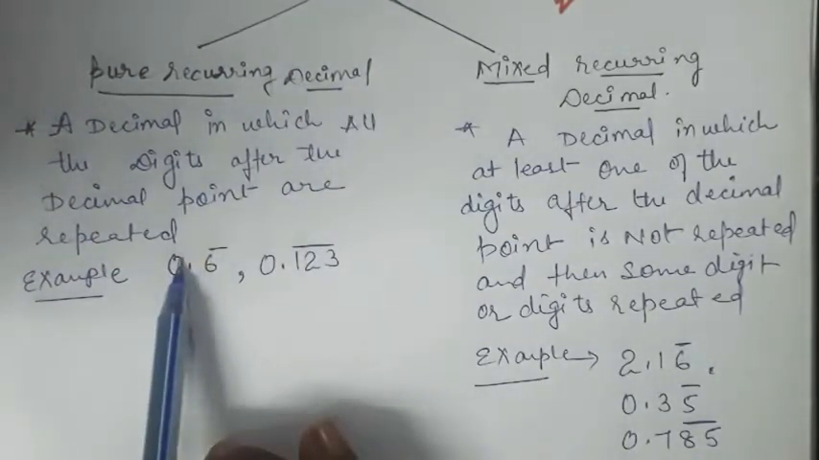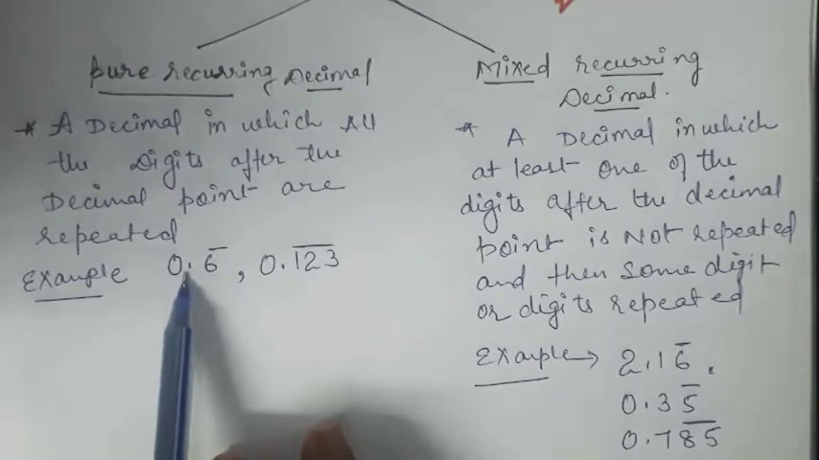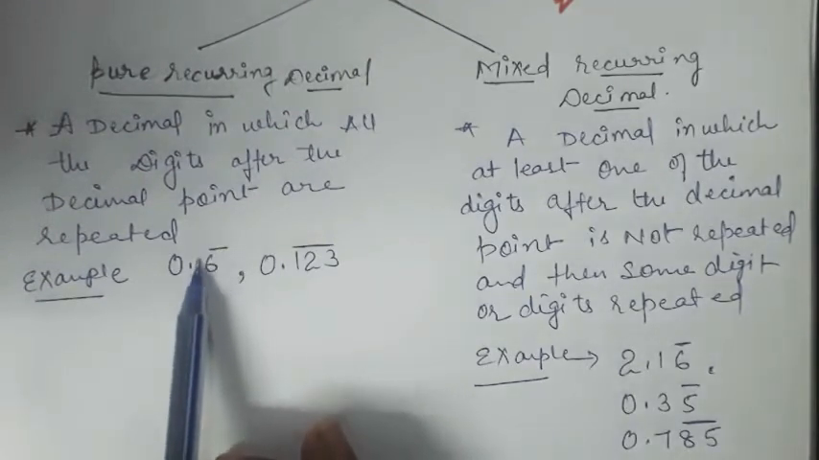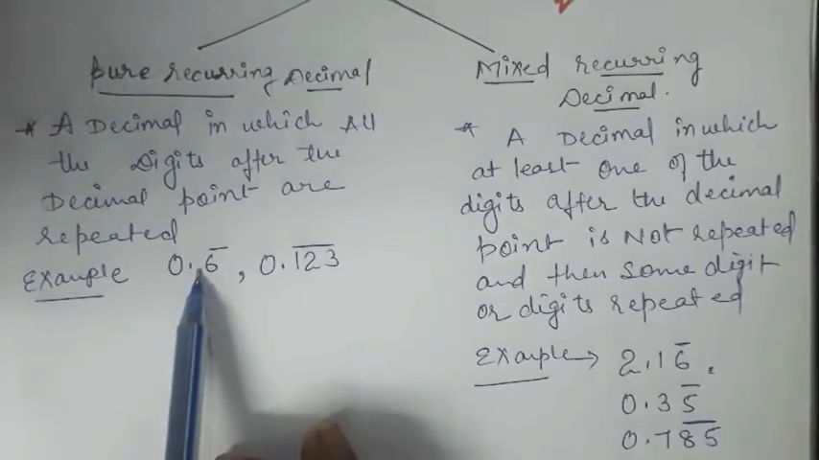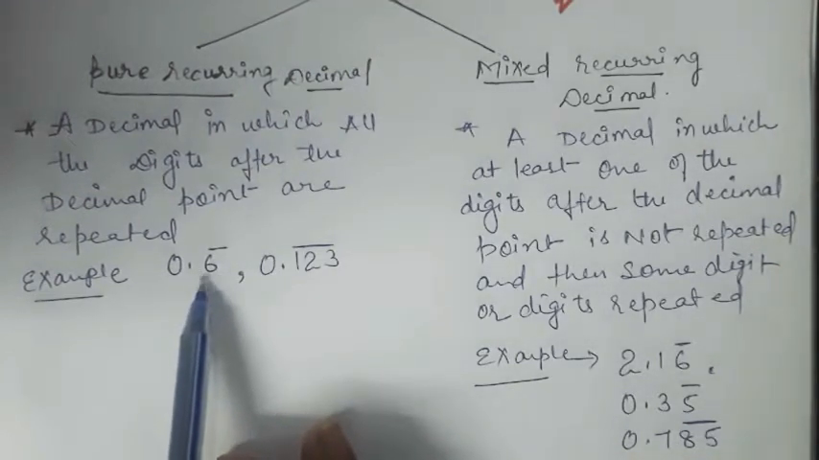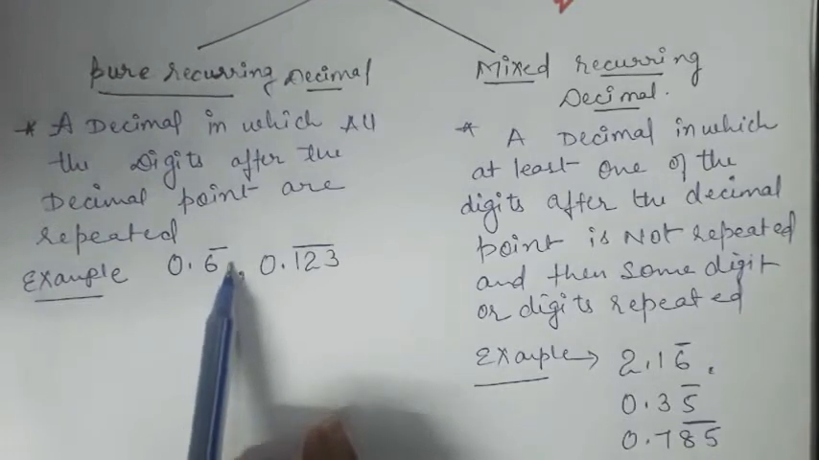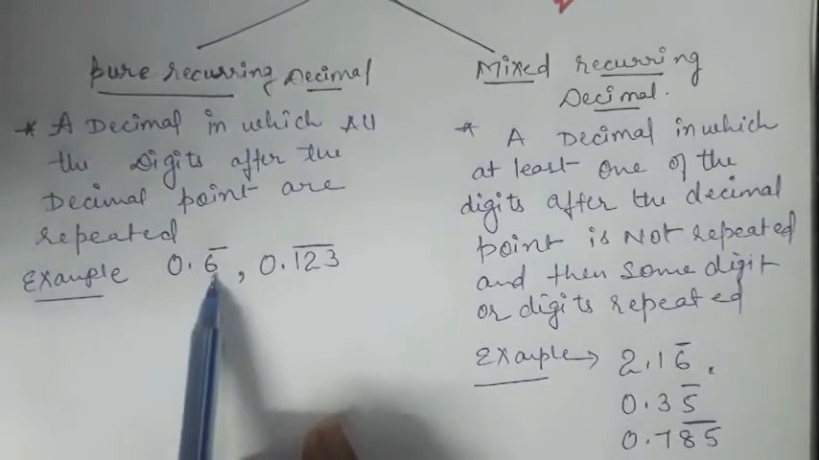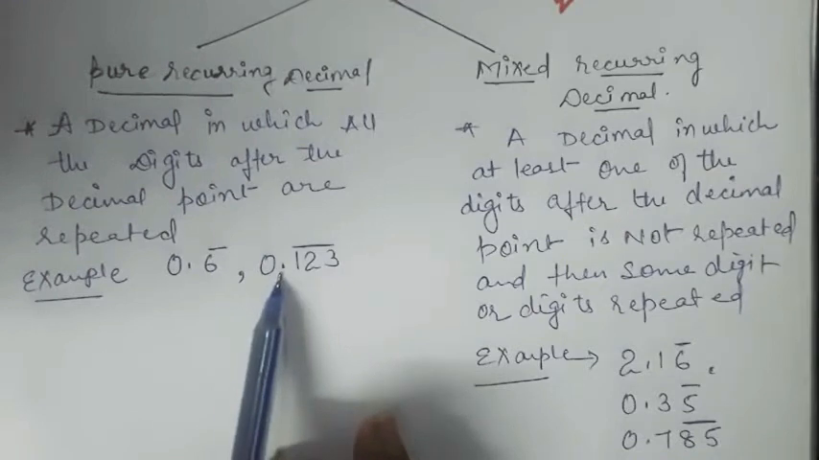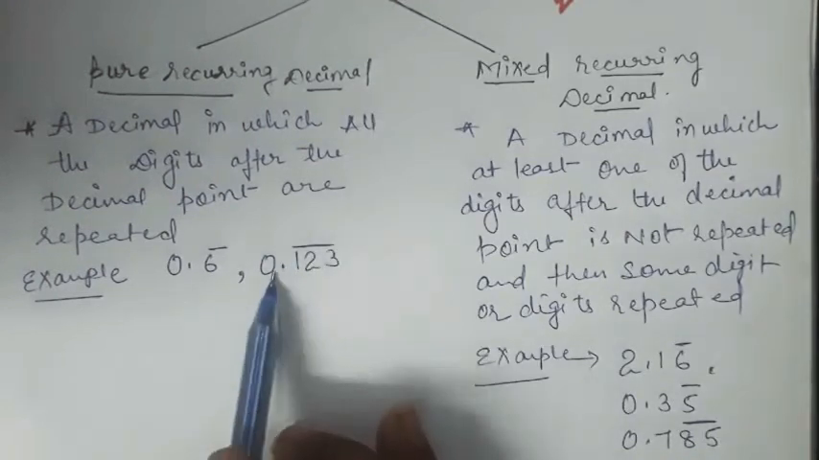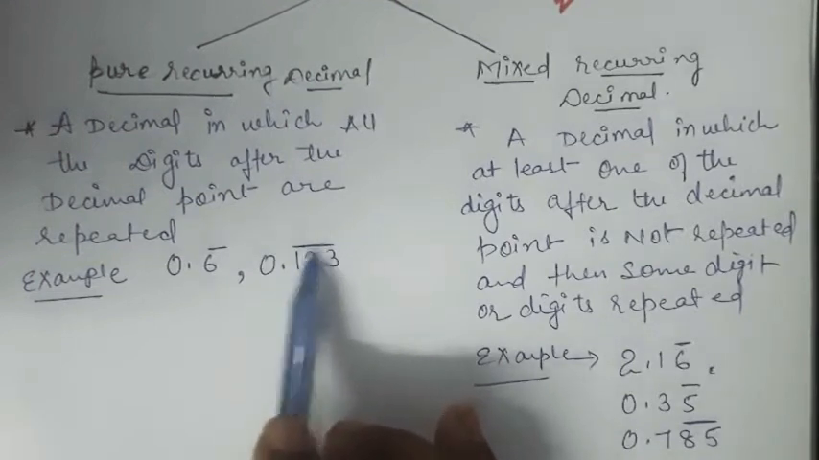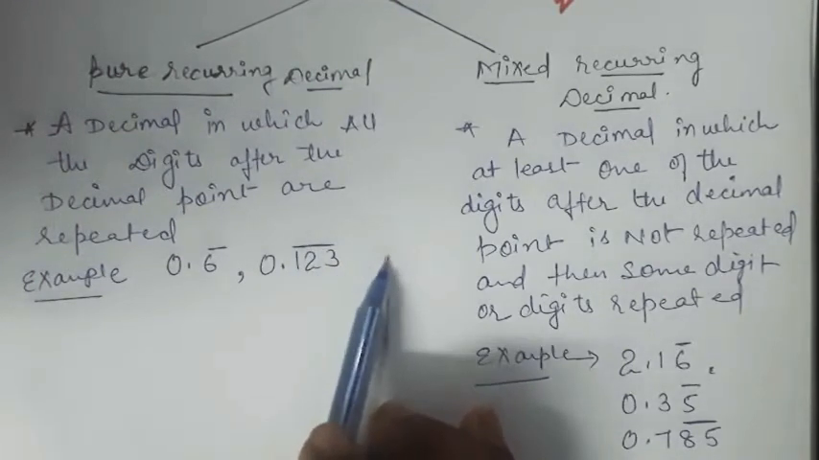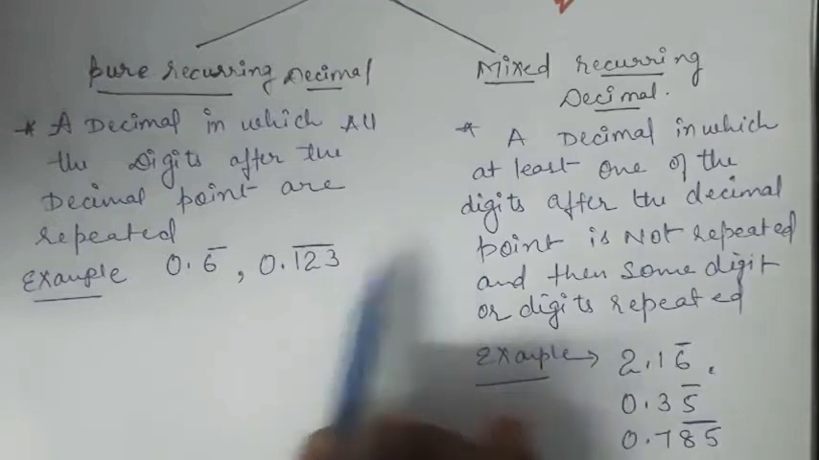Here is the example 0.6 bar. After the decimal point all digits are repeating; 6 is the only digit after the point, so it is 0.6666, all the digits after the decimal point are repeating. Similarly here also, 0.123 bar, all the numbers after the point are repeating: 1 2 3, again 1 2 3, again 1 2 3, and so on, right?